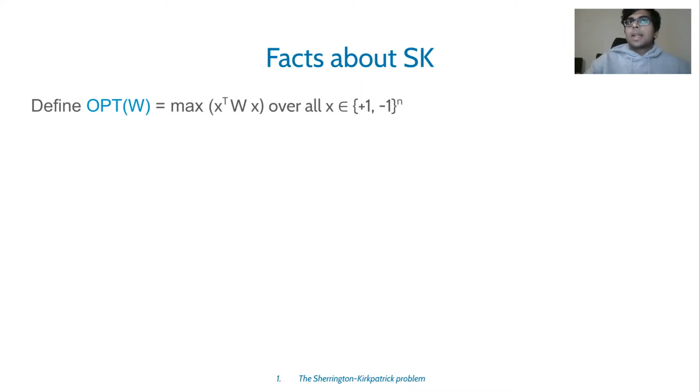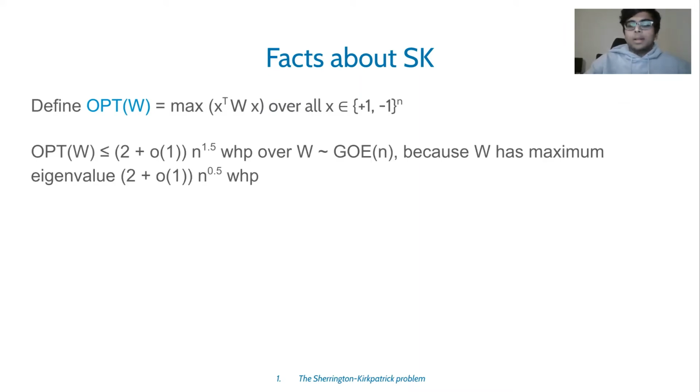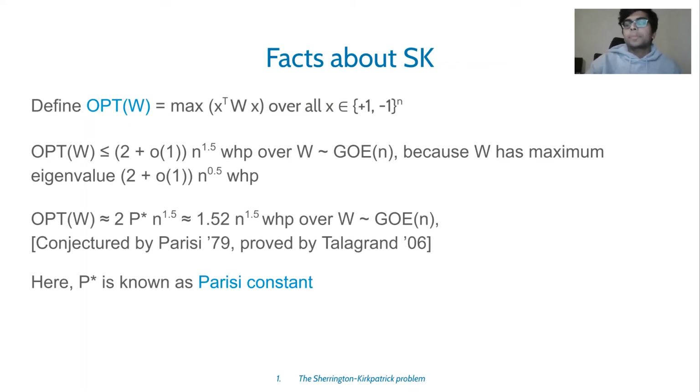First, let's say that I define opt of W to be the true optimum for the matrix W. Then it's easy to see that the optimum value of W is at most 2 times n raised to 1.5 with high probability. This is because from random matrix theory, when W is sampled from GOE, W has maximum eigenvalue 2 times n raised to 0.5. And since we are only optimizing over Boolean inputs x as opposed to all inputs x, we have this very simple upper bound. The true optimum is actually close to 1.52 times n raised to 1.5. This was conjectured by Parisi and proved by Talagrand.